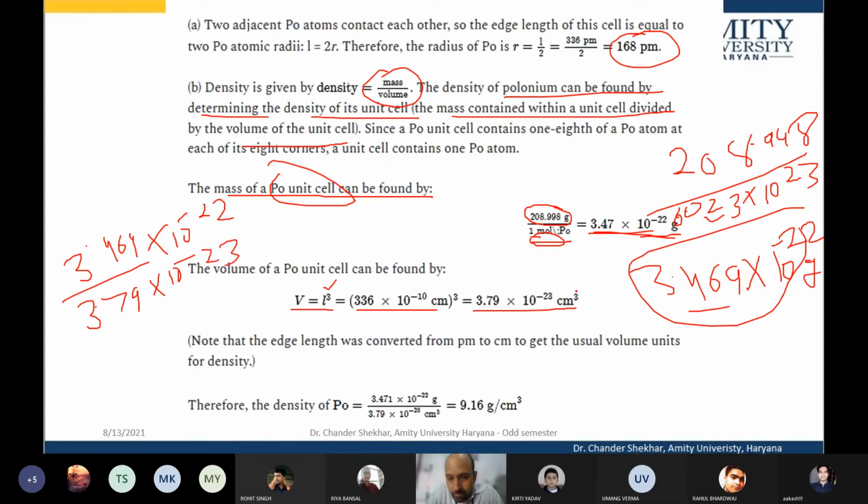See, units need to be taken into account all the time. This mass is in grams, so we are basically using CGS units. Wherever you are doing any calculation, keep in mind, don't mix up the units.